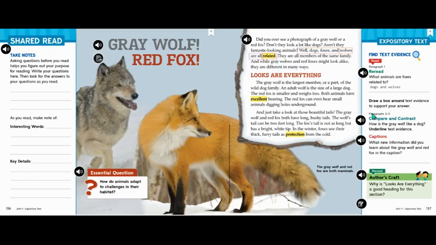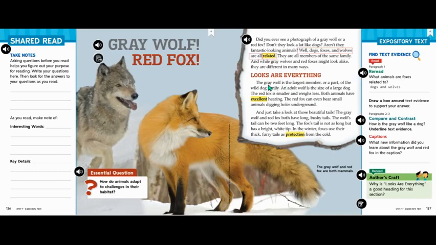The next question focuses on paragraphs 2 and 3. This one's on compare and contrast. Remember, compare and contrast is when you see how things are similar and different. The question asks, how is the gray wolf like a dog? Underline text evidence. This question asks me to find evidence that shows how a gray wolf and a dog are the same.